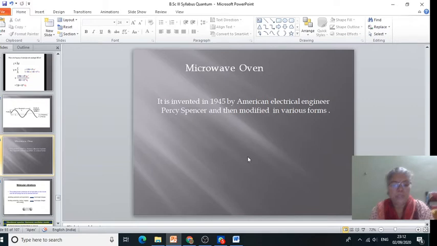The water molecules are polar in nature and hence interact with microwave radiation, while other biological molecules in the food are large and are not able to be rotated. This fact makes a microwave oven different from a conventional oven. In a conventional hot oven, heat is produced by a heating element, and it cooks food by conduction from outside in, that is, from the outer layer to the inner layer.